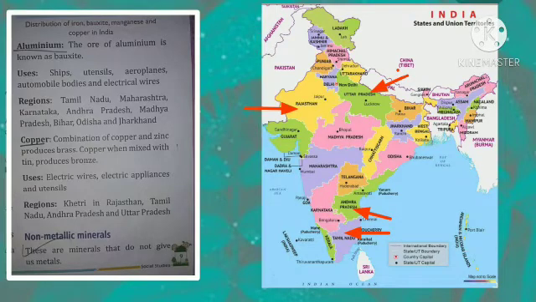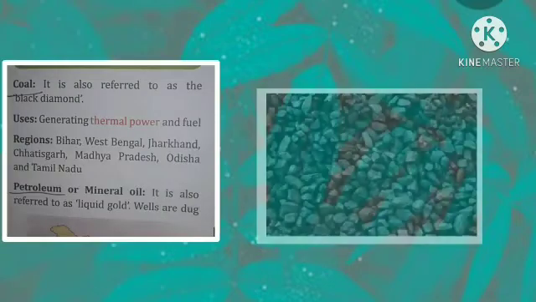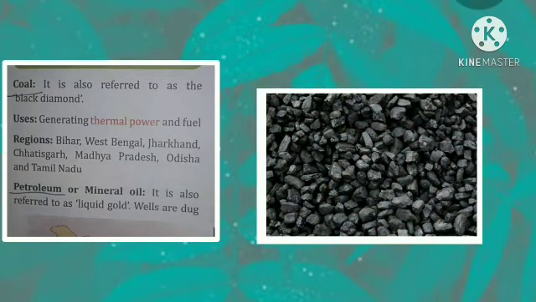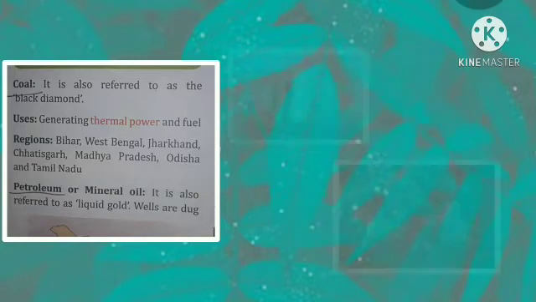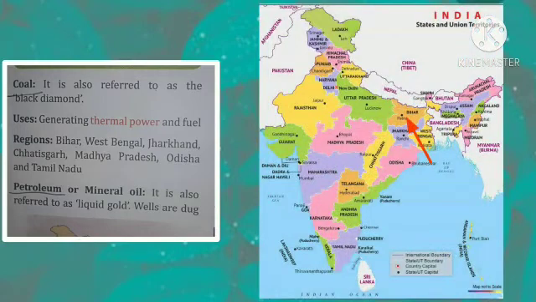Okay, now about non-metallic minerals. These are minerals that do not give us metal. Okay, so some examples have been given. The first one is coal. It is also referred to as a black diamond. Okay, uses. Generating thermal power and fuel. Thermal power means the power generated by steam. Now regions. It is found in Bihar, West Bengal, Jharkhand, Chhattisgarh, Madhya Pradesh, Odisha and Tamil Nadu.